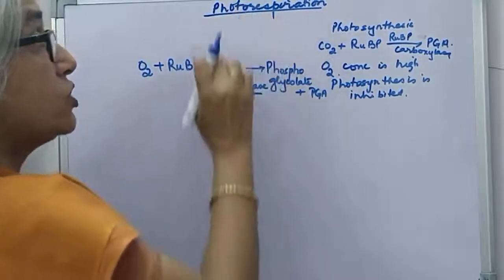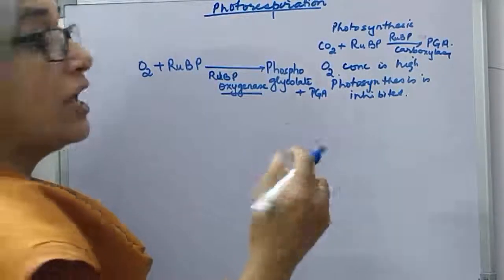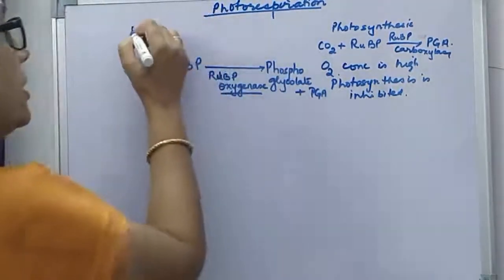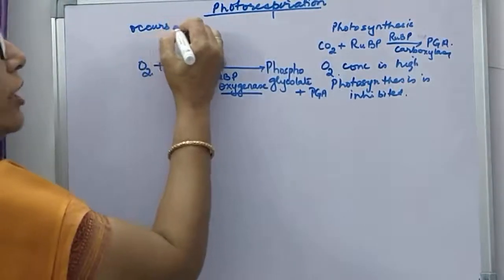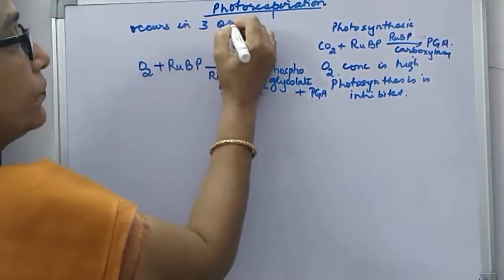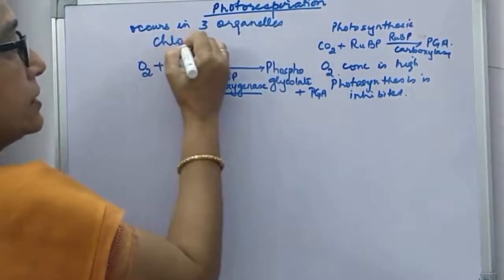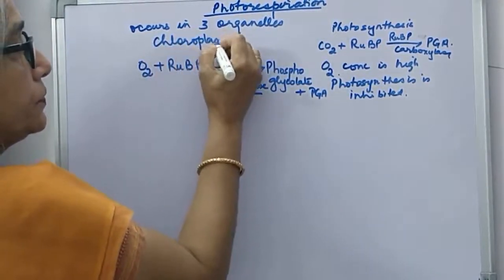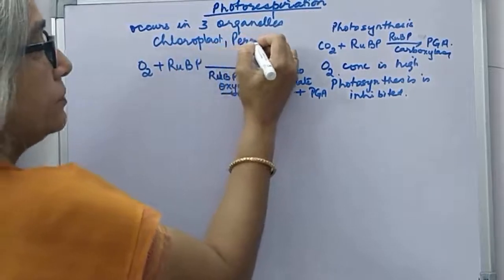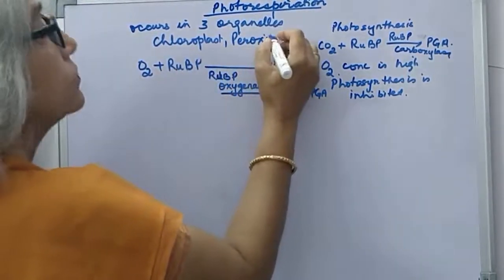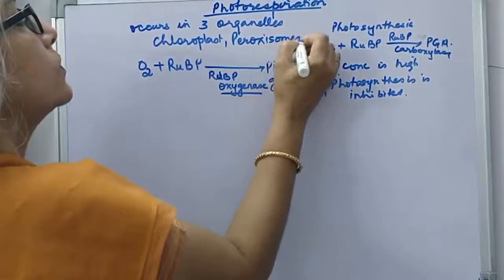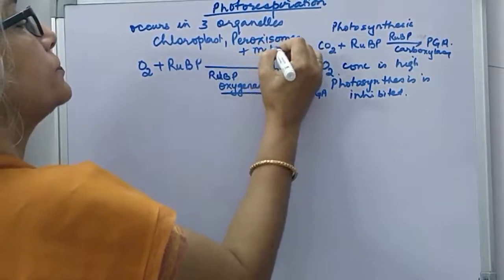This phosphoglycolate is formed here. Now this is called photorespiration, and photorespiration occurs in three organelles. These three organelles are chloroplast, peroxisomes, and mitochondria.